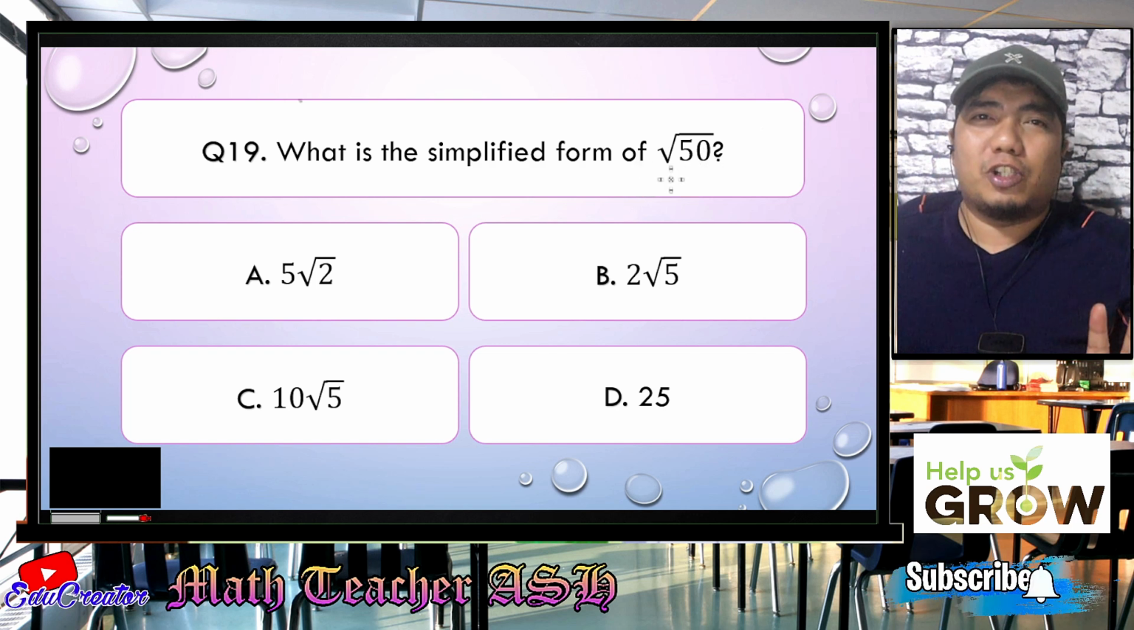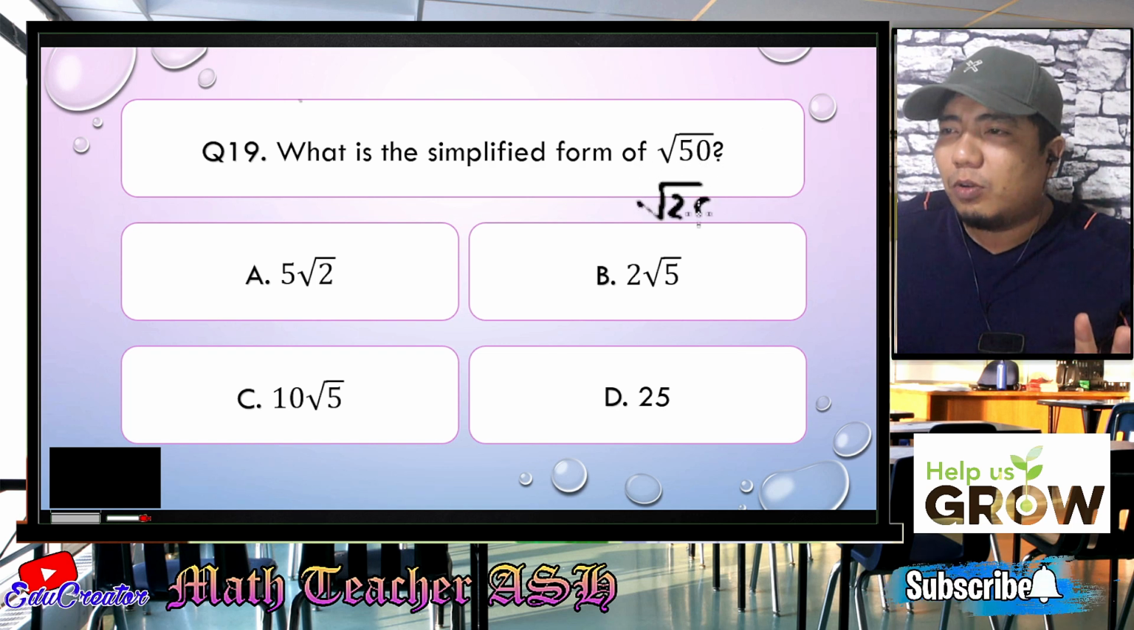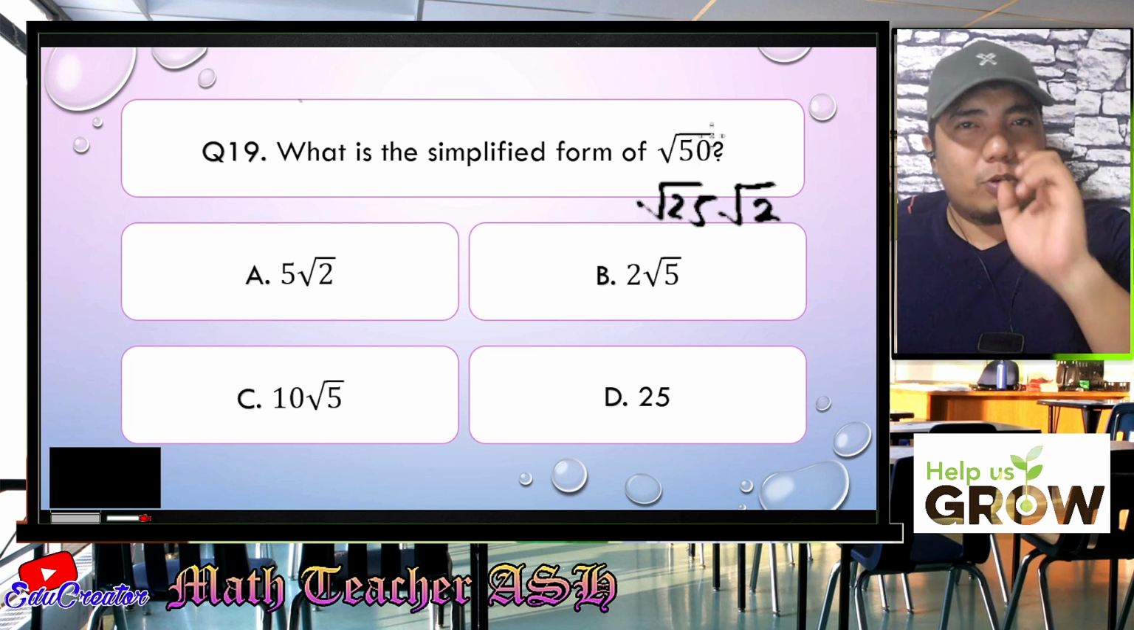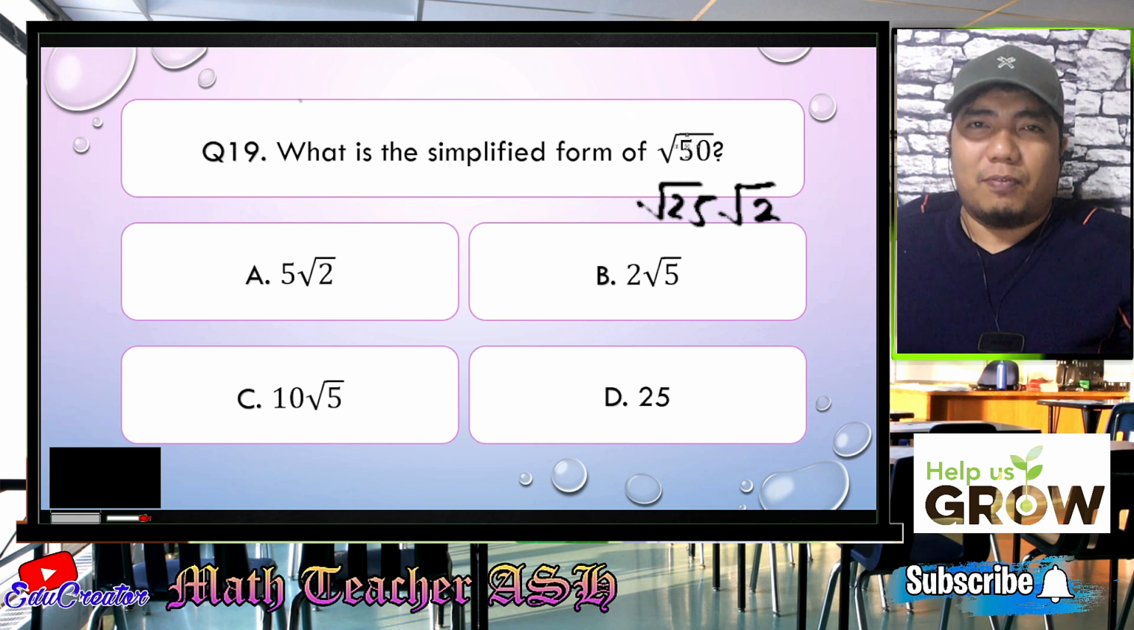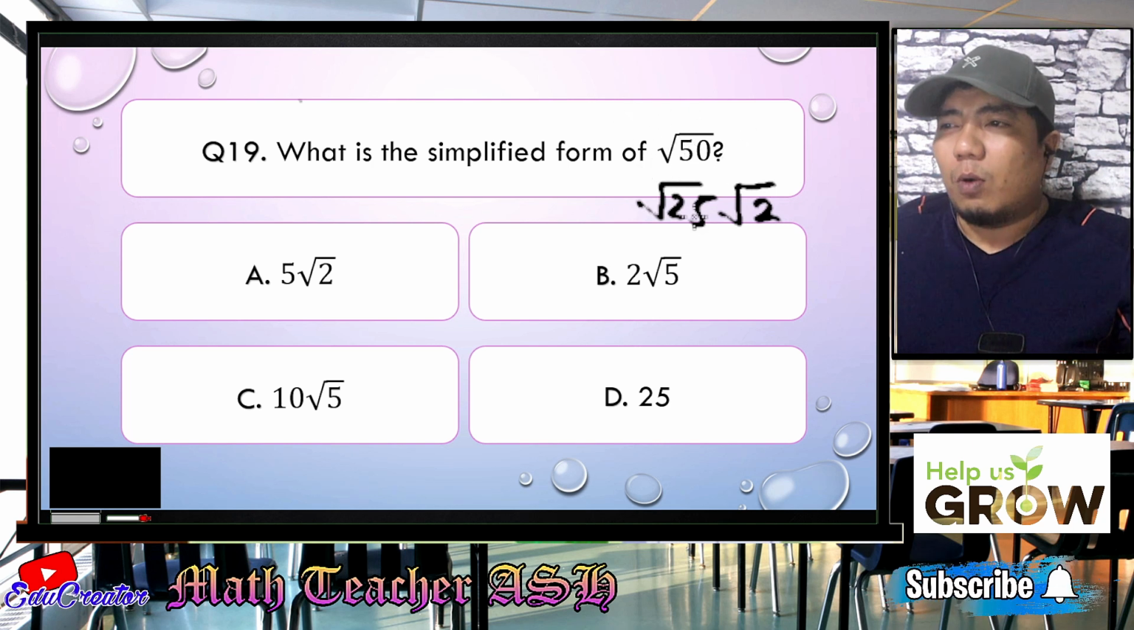So, what are the factors of 50? That is square root of 25 and square root of 2, because when we multiply square root of 25 to square root of 2, the answer will be square root of 50. So, I hope you got that one. Now, is this the answer?